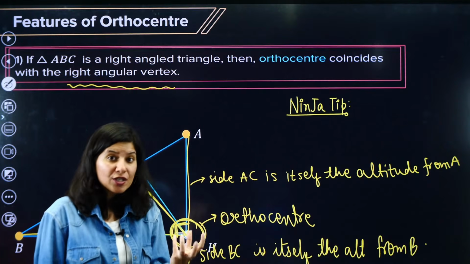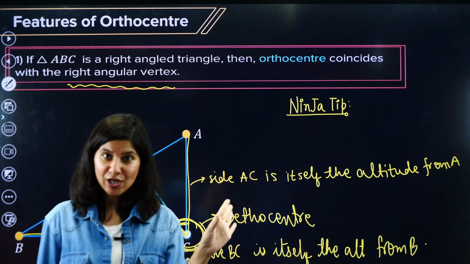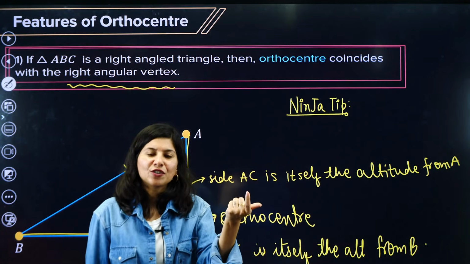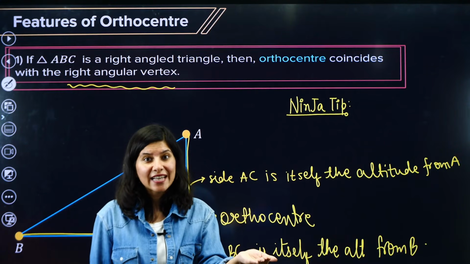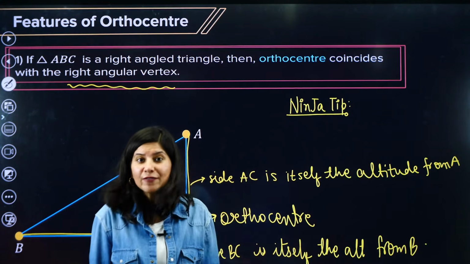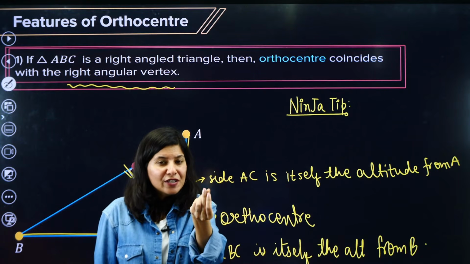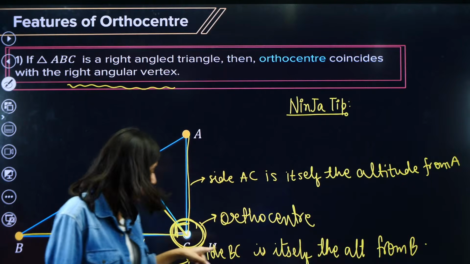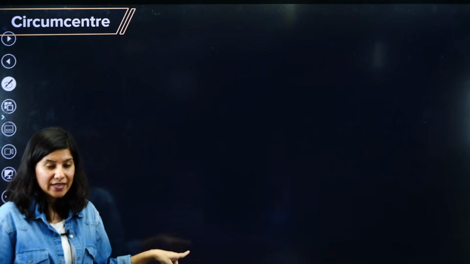Whenever a question is about orthocenter, the very first condition you check is whether it is a right angle triangle or not. Trust me, 99% of the time that triangle will be a right angle triangle, and you don't have to apply the bigger formulas. You just have to identify which of these three vertices is at the right angle.